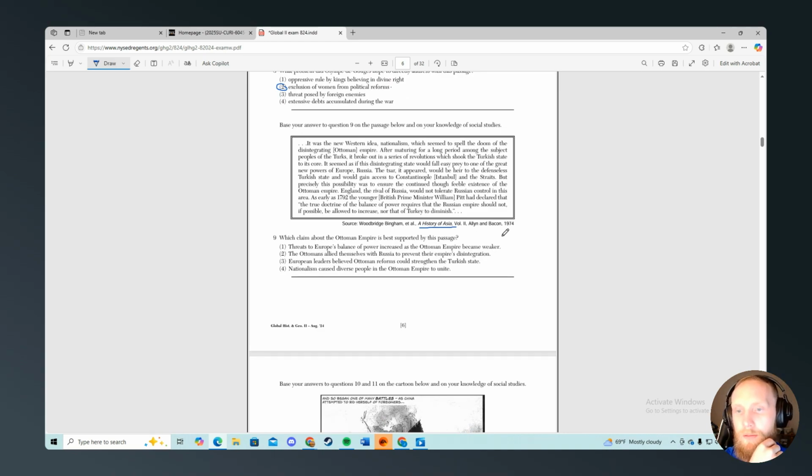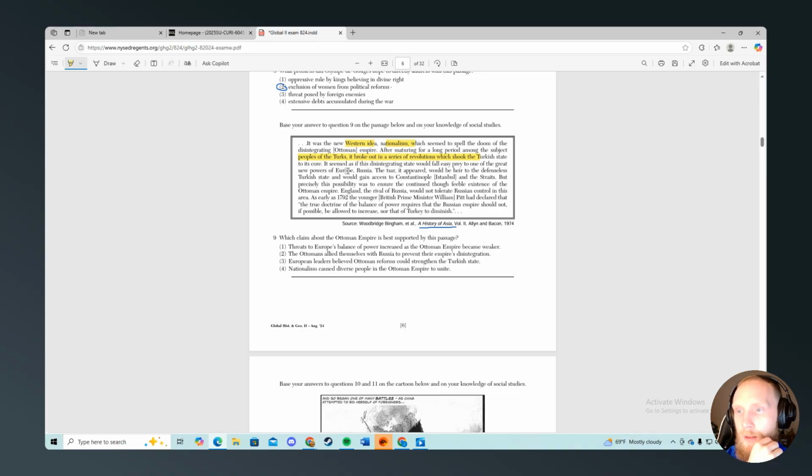History of Asia. Which claim about the Ottoman Empire is best supported by this passage? Ooh. It was a new Western idea. Hold on here, let me highlight. It was a new Western idea, nationalism, which seemed to spell the doom of the Ottoman Empire. So we know we're talking about the Turkish state.